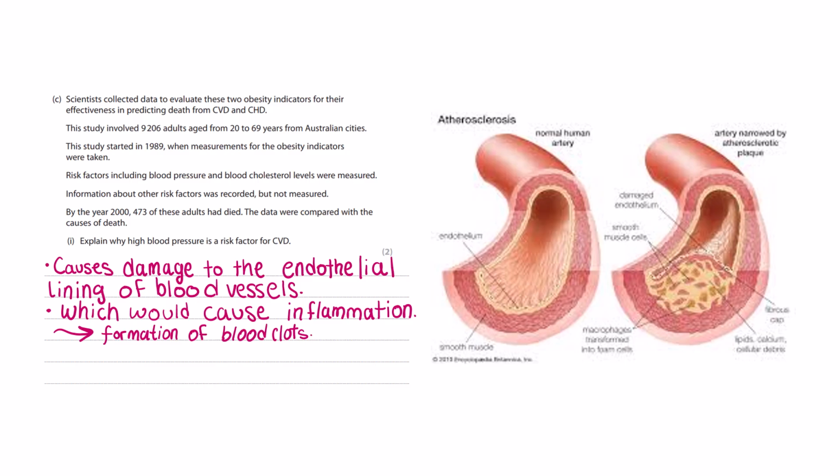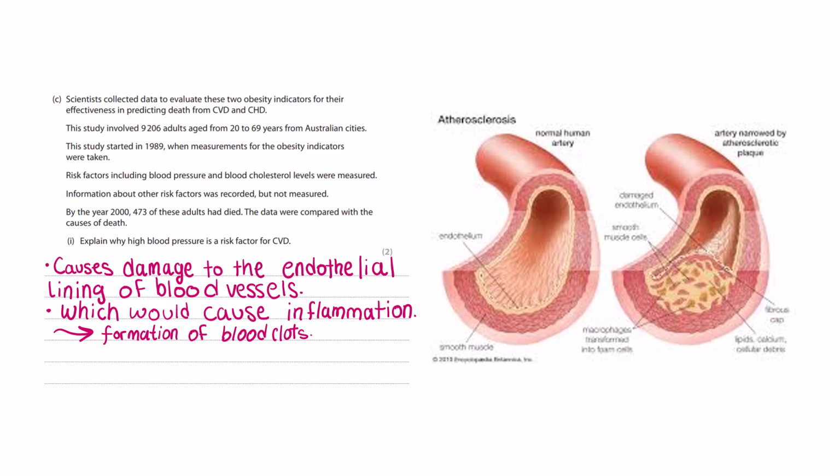Risk factors, including blood pressure and blood cholesterol levels, were measured. Information about other risks were recorded but not measured. By the year 2000, 473 of these adults had died. The data were compared with the causes of deaths.